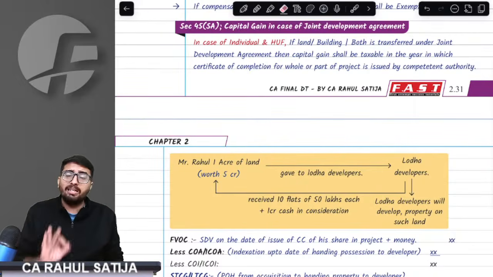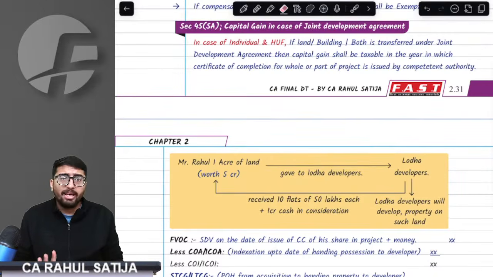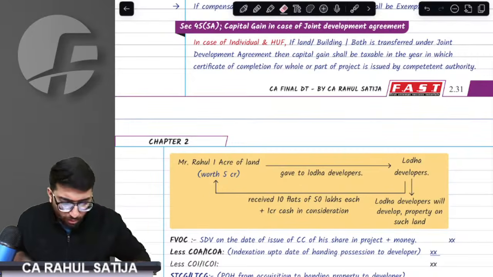These four cases are really, really important. Why am I saying this again and again? Because in these four cases, the examiner might trick you. He might give a date of transfer before 23rd July. In that case, you have to do the indexation as well. Therefore, remember this point very carefully. You really cannot skip this point. You must remember these four cases. If somebody is watching, do give a timestamp on this point.